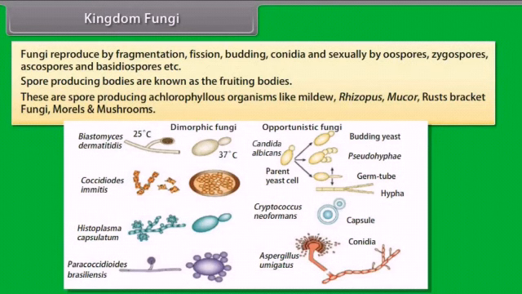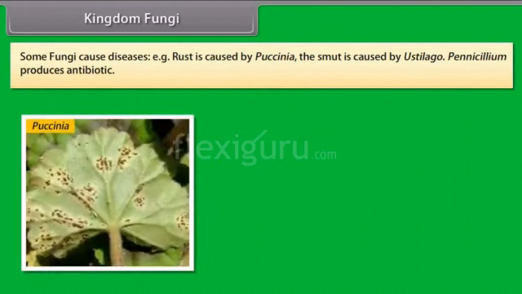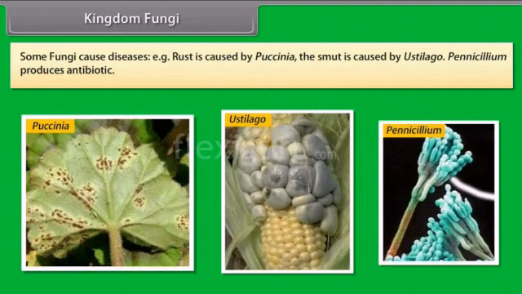These are spore-producing achlorophyllous organisms like mildew, rhizopus, mucor, rusts, bracket fungi, morels, and mushrooms. Some fungi cause diseases. For example, rust is caused by Puccinia, the smut is caused by Ustilago. Penicillium produces antibiotic. Kingdom Plantae.